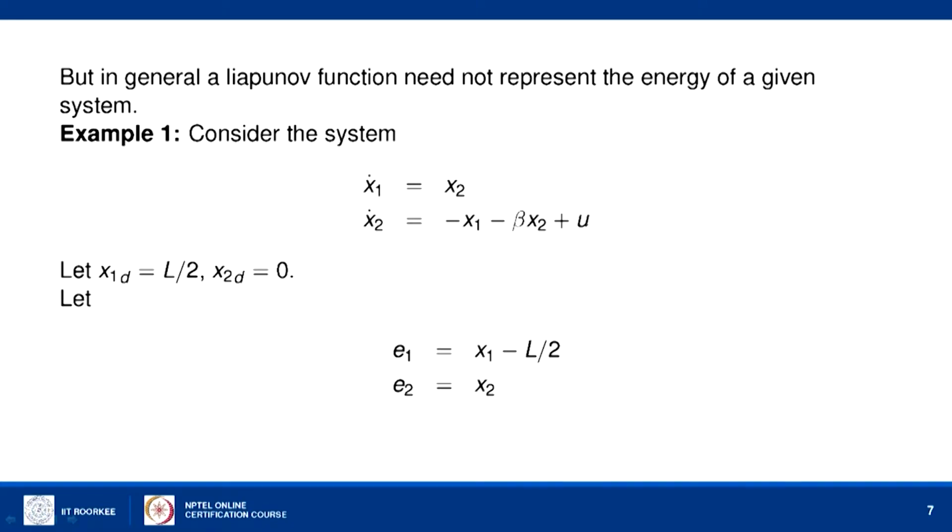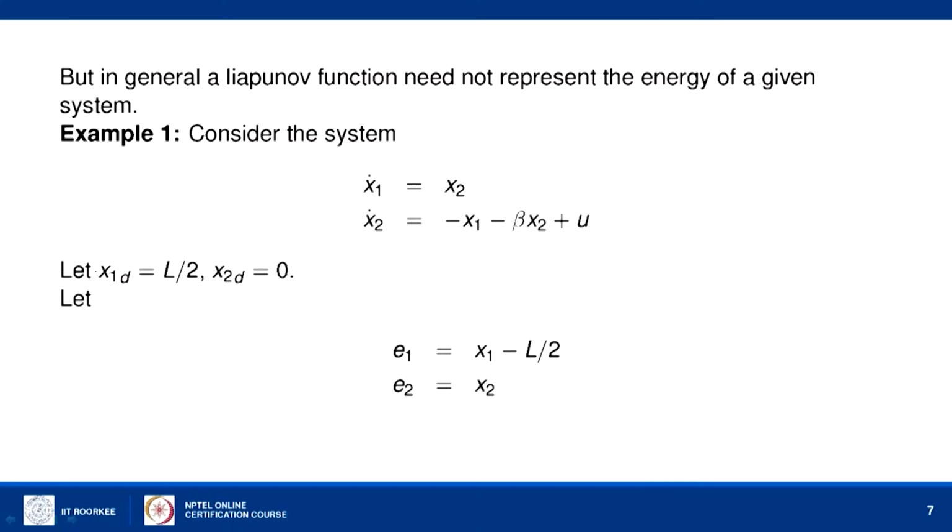So, u is the control applied on the system. In this case we can have another equilibrium point also. It is not necessary that the system should always stop at the equilibrium point 0 0. So, we can introduce a desired equilibrium point.